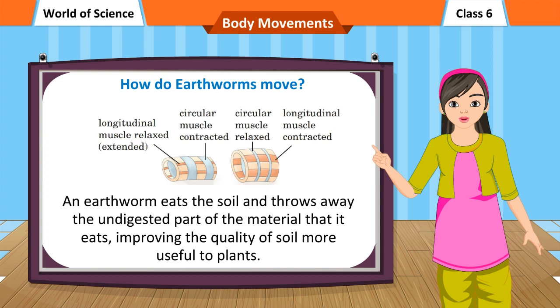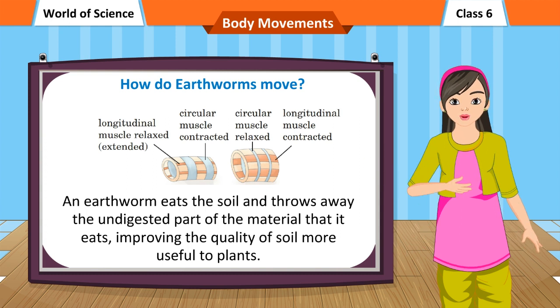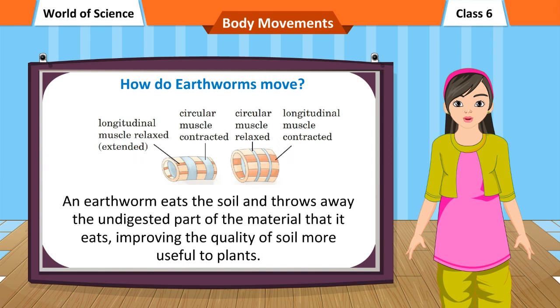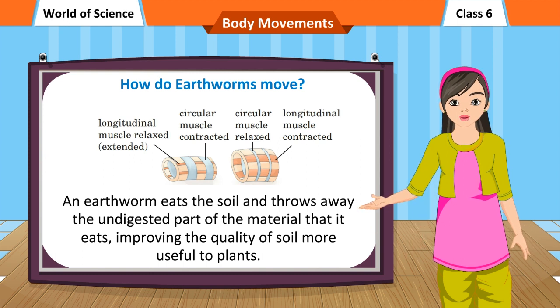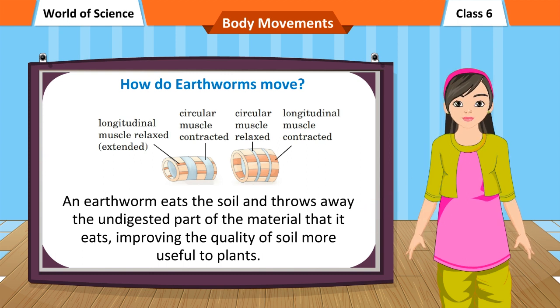An earthworm eats the soil and throws away the undigested part of the material that it eats, improving the quality of soil, making it more useful to plants.